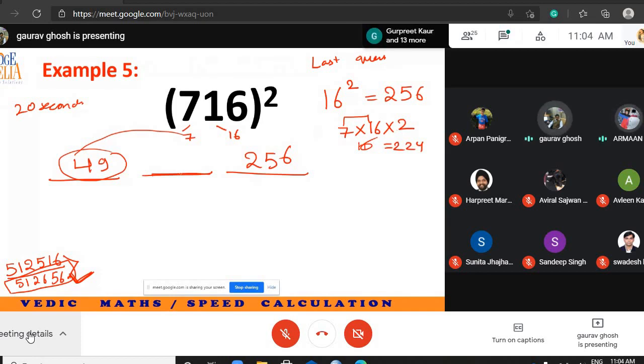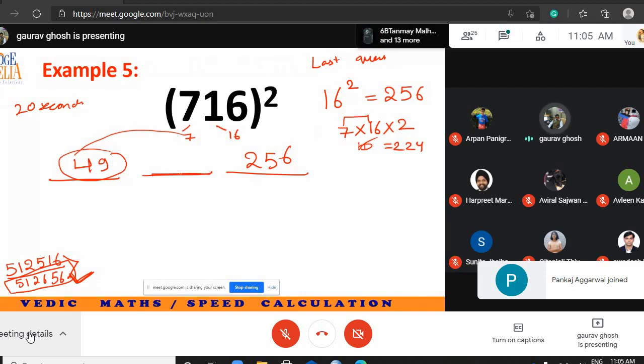Sir, can you please re-explain the last one? Yes, re-explain this. Okay, so you take the last two digits separately, whatever number it forms. So 17 is separate, 1 is separate. Then you make 3 blank spaces. The last blank space can accommodate only a 2-digit number. The second last would also accommodate only a 2-digit number, and the first space can have any number of digits.